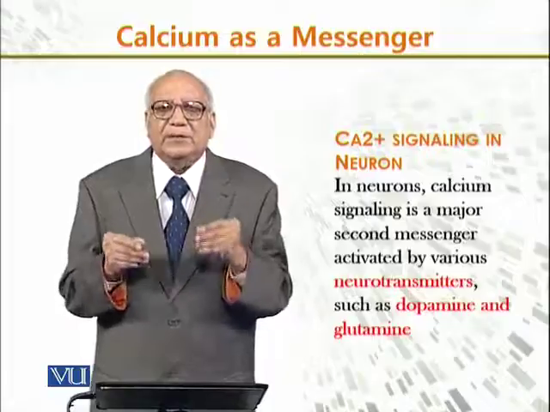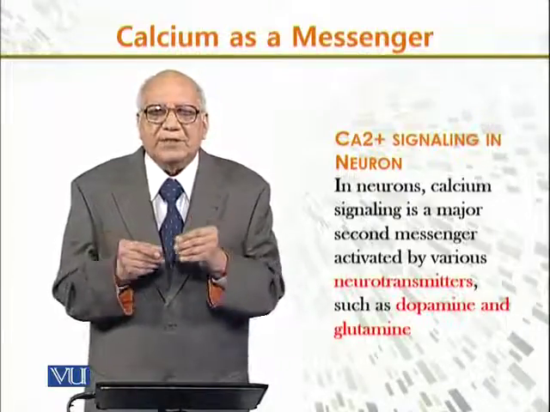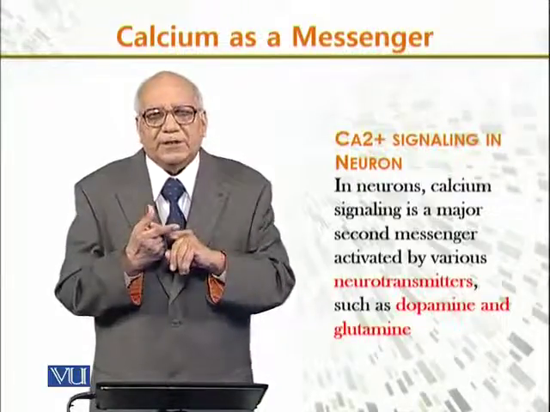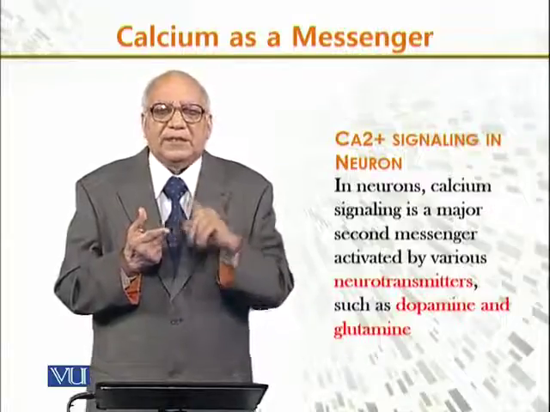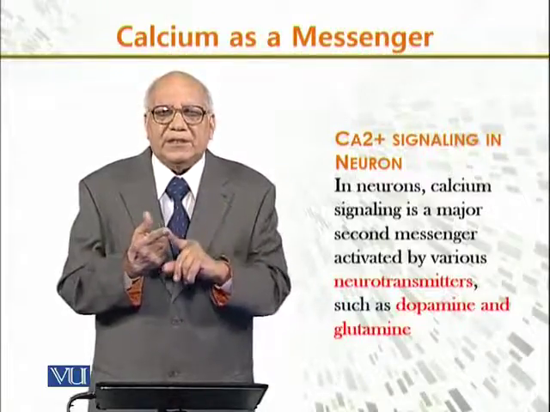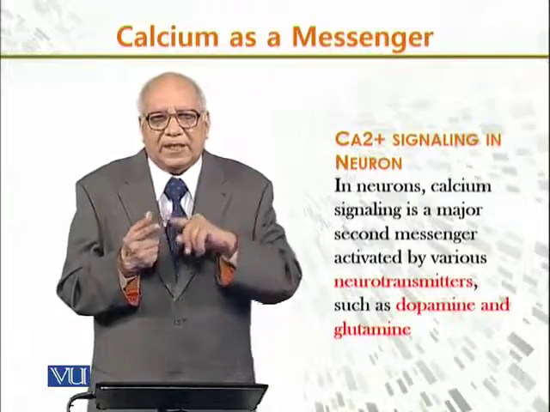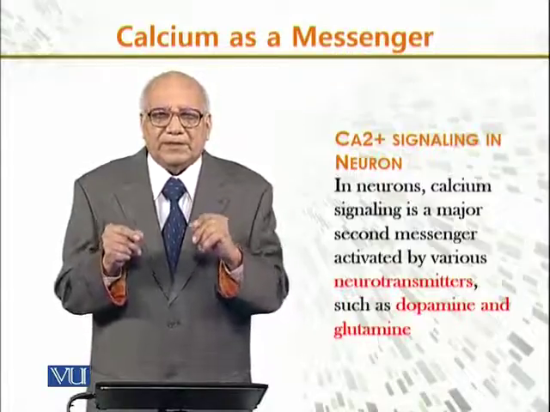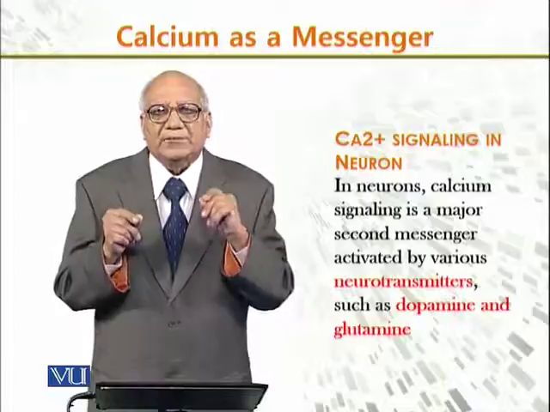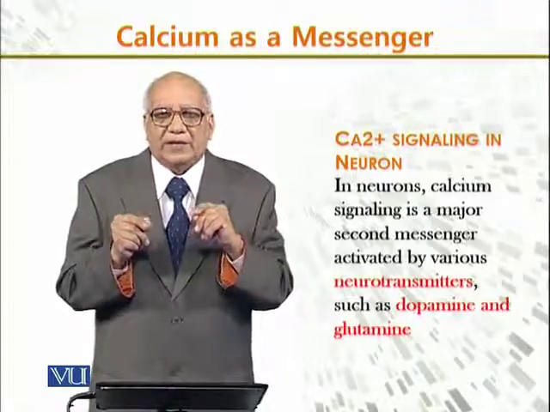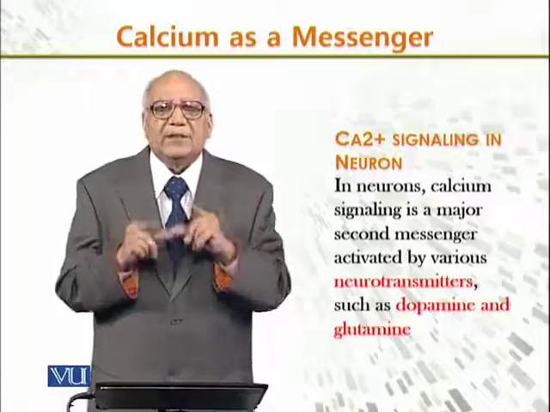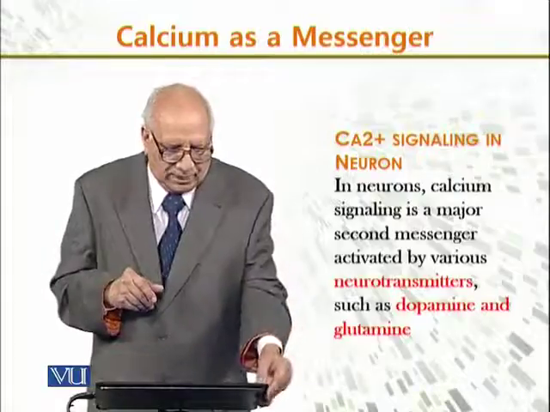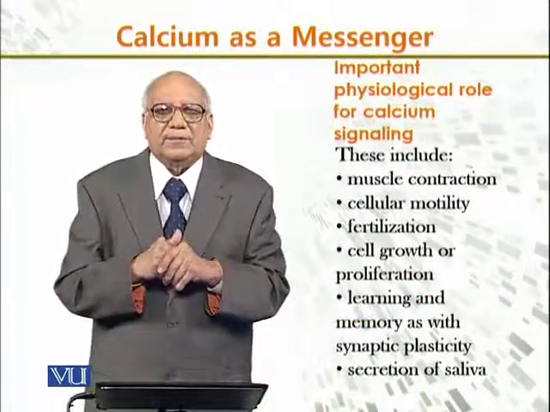In neurons, calcium signaling is a major second messenger. Remember, calcium can act as a first messenger or a second messenger, and in the case of nerves, it is a second messenger. It is activated by various neurotransmitters, like dopamine and glutamine, which control the signaling by calcium in the neuron.